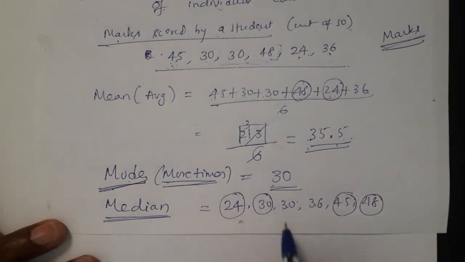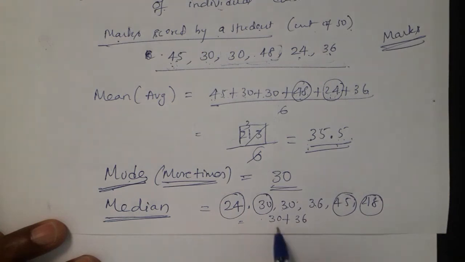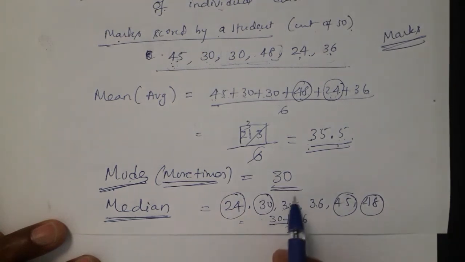Or we have one more method to find it. In case 2 numbers are standing in the middle, we can find the median by one more method. Those 2 numbers we have to add and divide by 2. In case only one number is standing in the middle, that is the answer. In case 2 values are there, we have to add those 2 values and divide by 2.